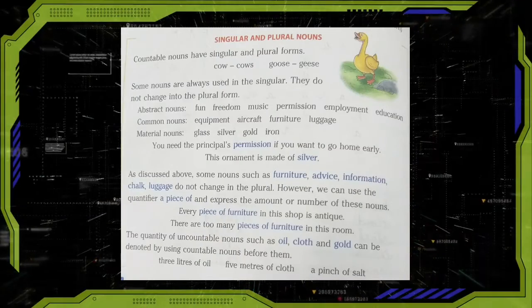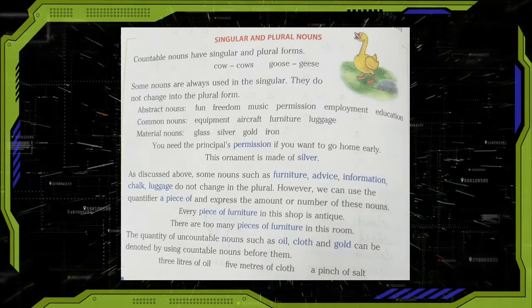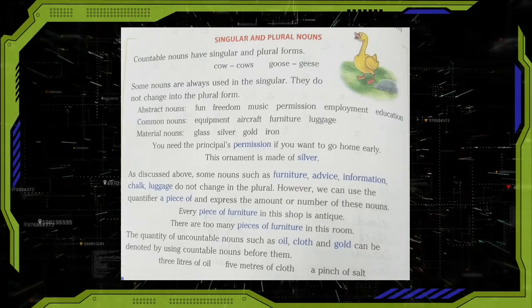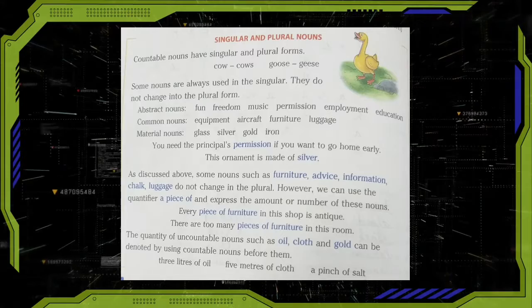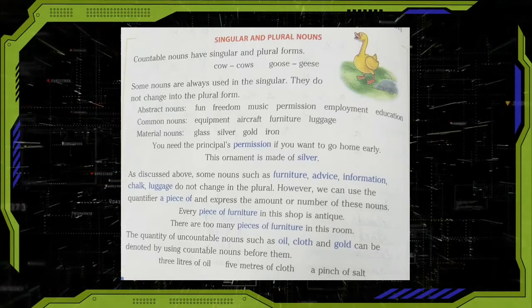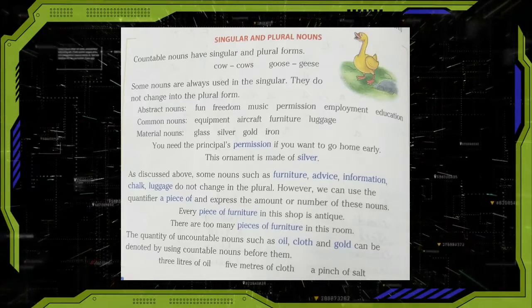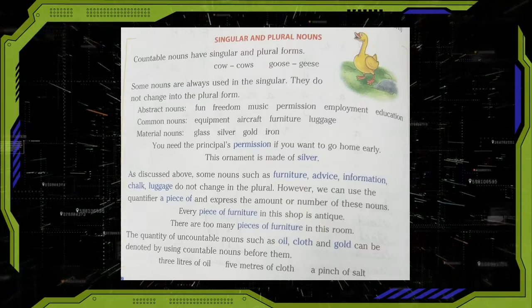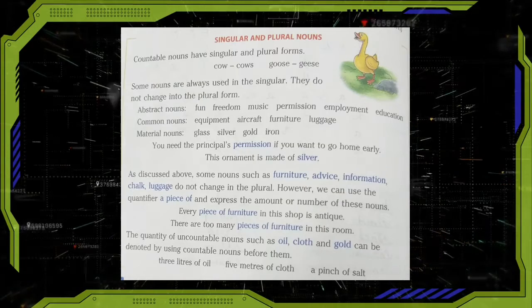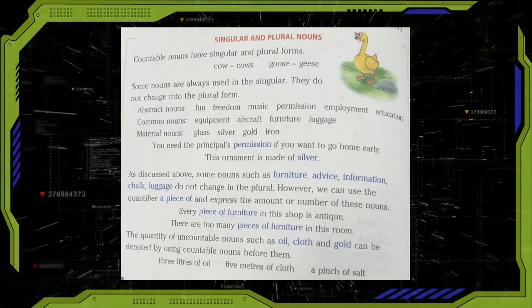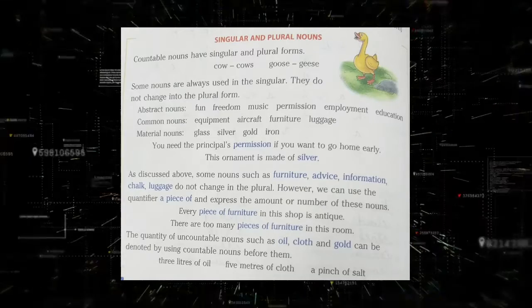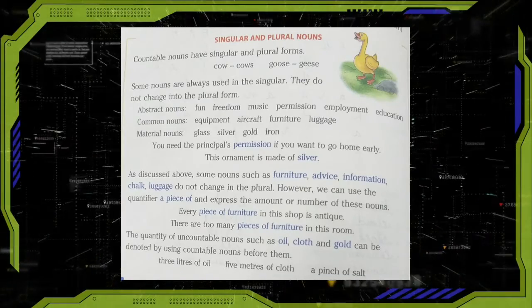Next, we will see singular and plural nouns. Countable nouns have singular and plural forms. For example, cow, cows, goose, geese. Some nouns are always used in the singular. They do not change into the plural forms.